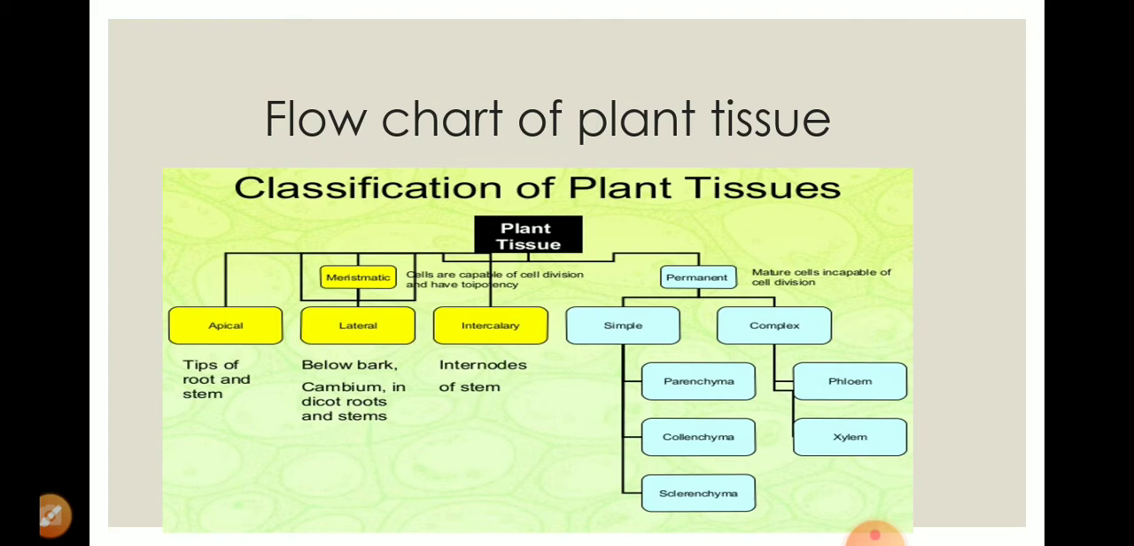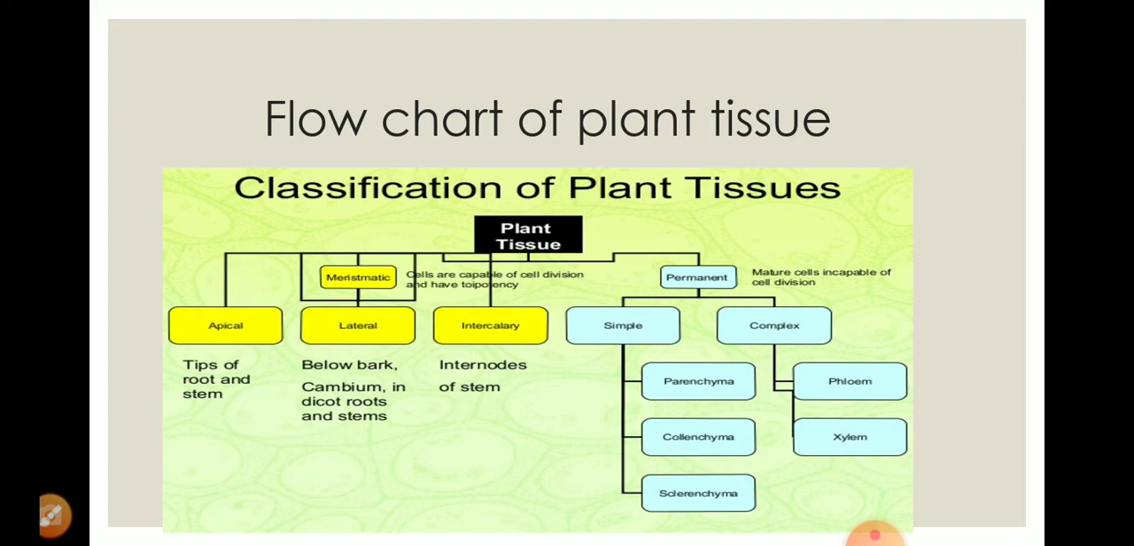Now if we look at the flow chart of plant tissue, how many types of plant tissues are present in a given plant? Let us see the different types of plant tissue present in a woody tree, an angiospermic plant, or gymnospermic plants.